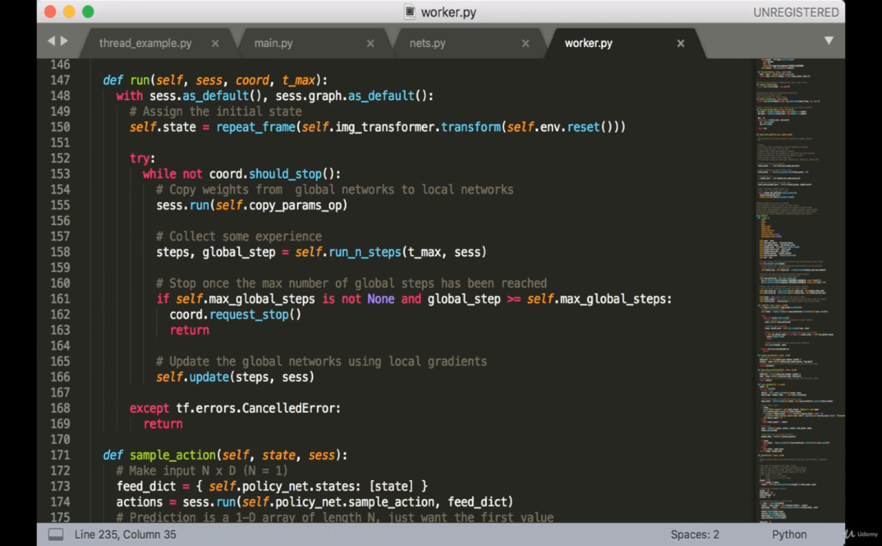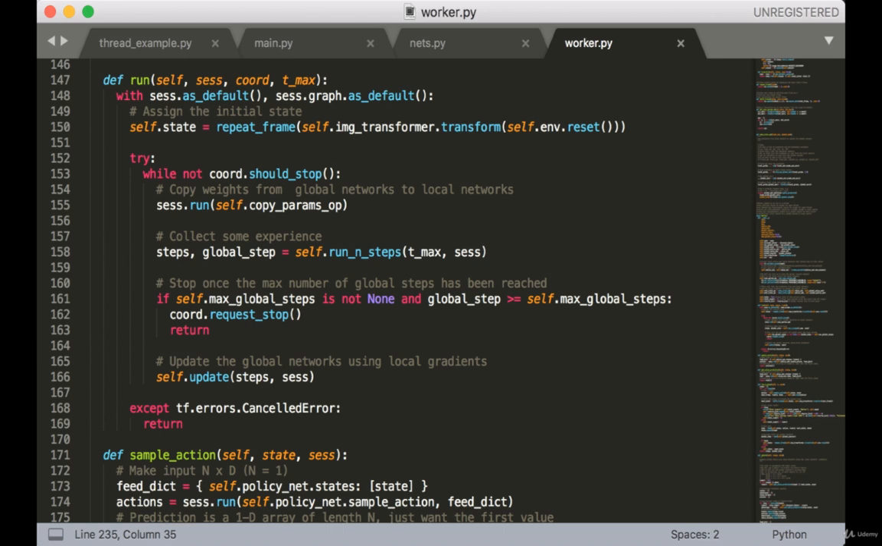Next, we run n steps of the environment. This just calls a function called run n steps, which we will look at shortly. And this function returns 2 things: a list of step objects called steps, which, as you recall, contain all the information about states, actions, rewards, and so forth, as well as the global step counter. Next, we check if the global step counter is greater than or equal to the maximum number of global steps we want to take. If it is, we call requestStop on the coordinator, and then we return to exit the run function. This, by the way, is how all the other workers running in parallel also know when to quit.